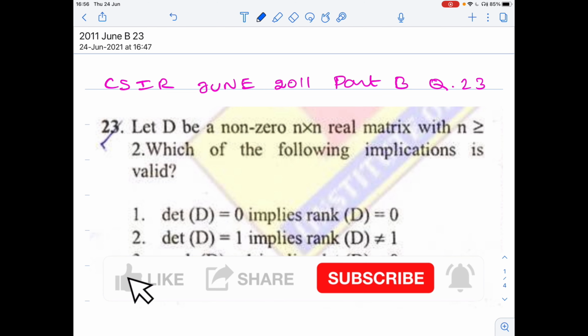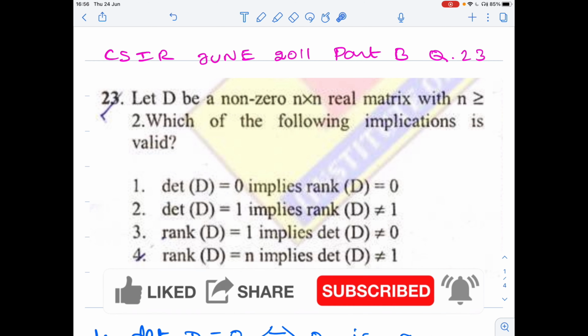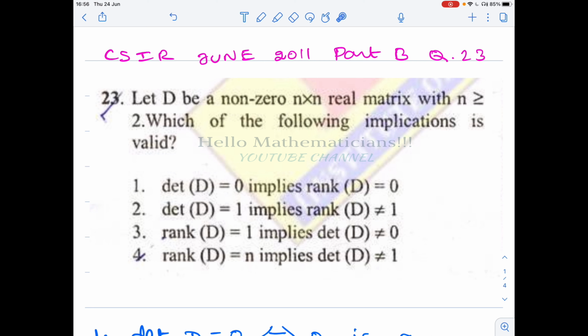Mathematicians, we see one problem from linear algebra. This problem is important in the sense that from it we can understand how important it is to know examples of many matrices. Basically, if you know examples of many different types of matrices, this problem is straightforward. So let's see. This problem is about the connection between determinant and rank.